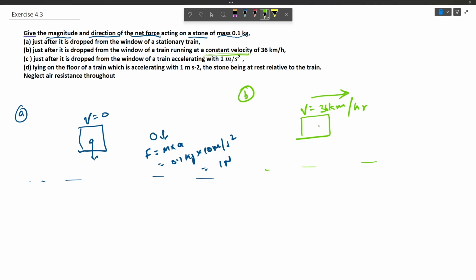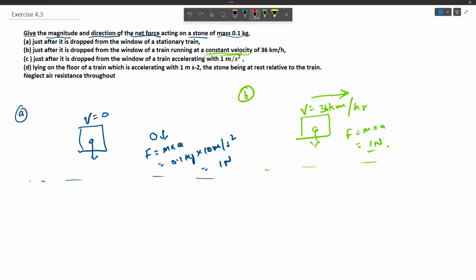Also, when the stone gets detached from the moving train, there is nothing to push it. The constant velocity represents no acceleration in this direction, and the only acceleration acting is due to gravity, because it is under free fall. So just like before, force equals mass times acceleration, in the downward direction, that is acceleration due to gravity, and that is equal to 1 Newton.